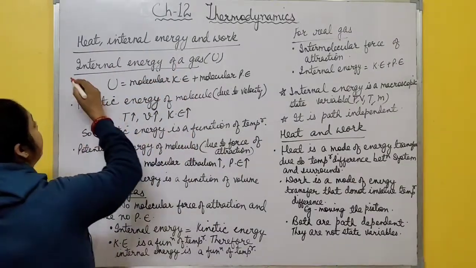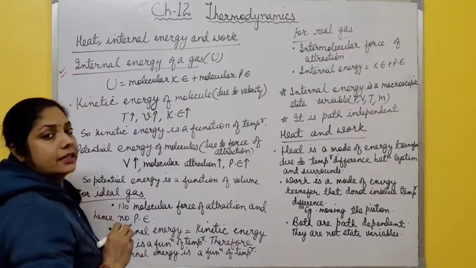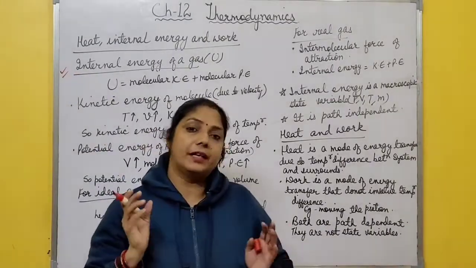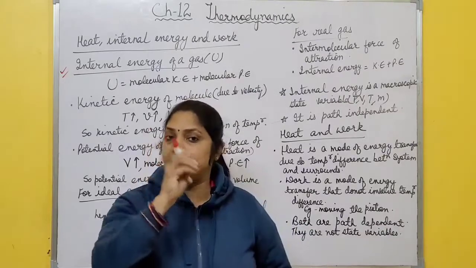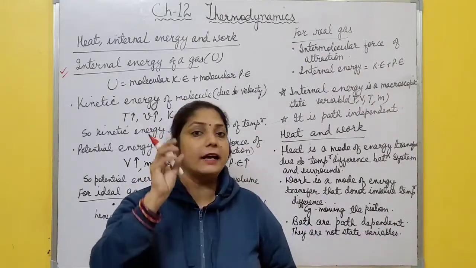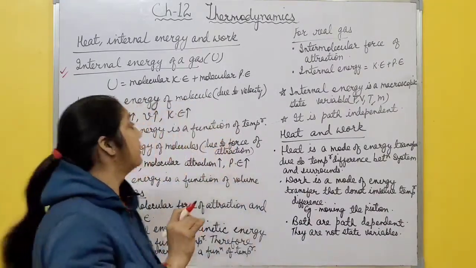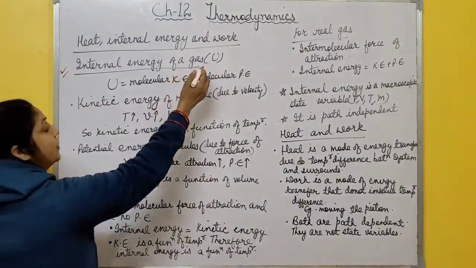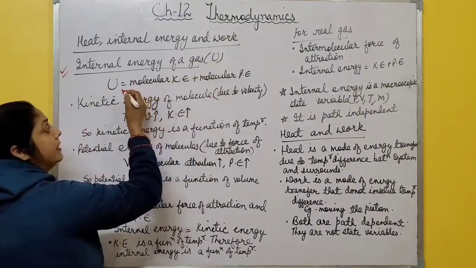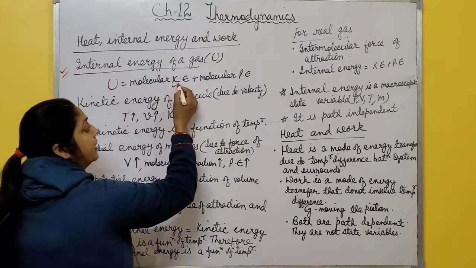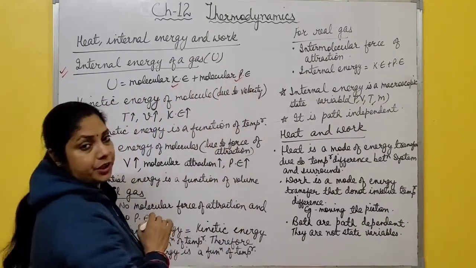First, what do you mean by internal energy of a gas? You know, the total energy of any body is the sum of kinetic energy, potential energy and internal energy. So what is that internal energy? It is denoted by capital U, and it is the sum of molecular kinetic energy plus molecular potential energy.